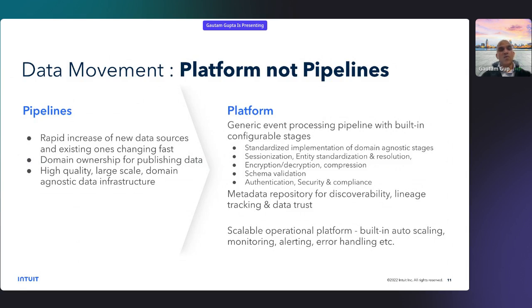In the platform, you can also have a metadata repository for discoverability and lineage tracking. That is, is the data trustworthy, is it clean data, or do we have consent to use this data? All of these things come with the platform mindset. And last but not least, a scalable operational platform. If you have so many pipelines, it becomes an overhead to maintain all of them. Whereas when you think in terms of a platform, you get economies of scale. You can have similar features like auto scaling, monitoring, and alerting. You don't need to keep building them again and again. In a platform, you can build it one time and keep using it multiple times.